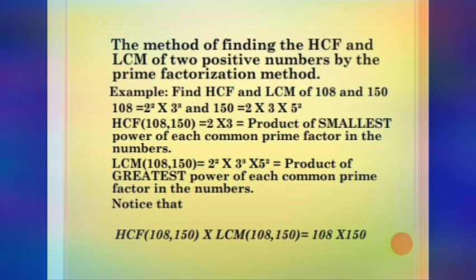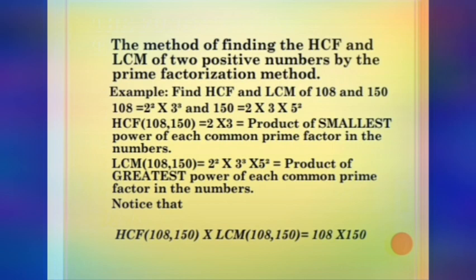So with the help of the fundamental theorem of arithmetic, we can write this prime factorization of 108 with exponents of the prime factors. That is 2 square into 3 cube, because 2 is present 2 times, so 2 square, and 3 is present 3 times, so 3 cube. So 108 can be written as 2 square into 3 cube. I hope you have understood this.